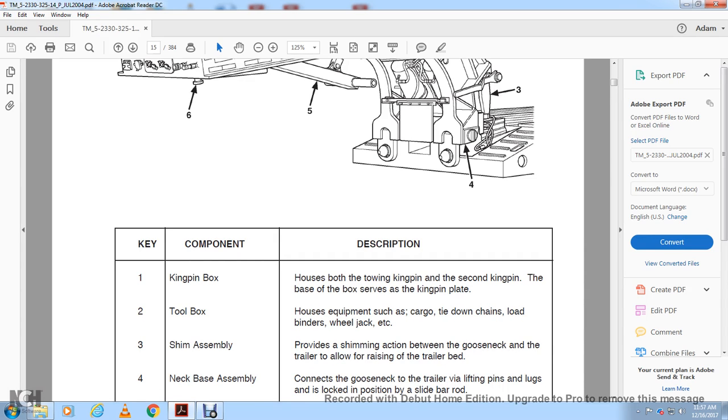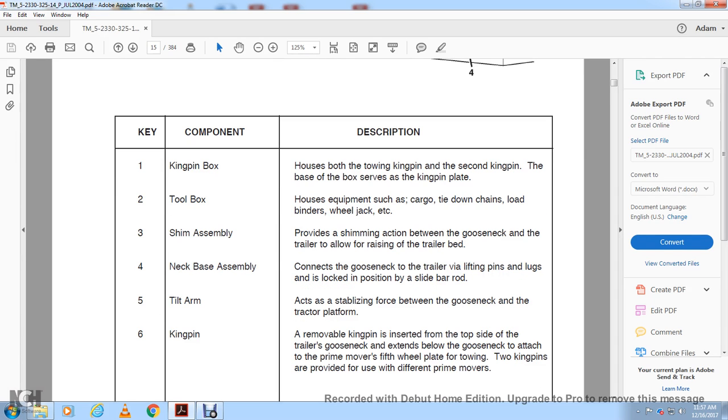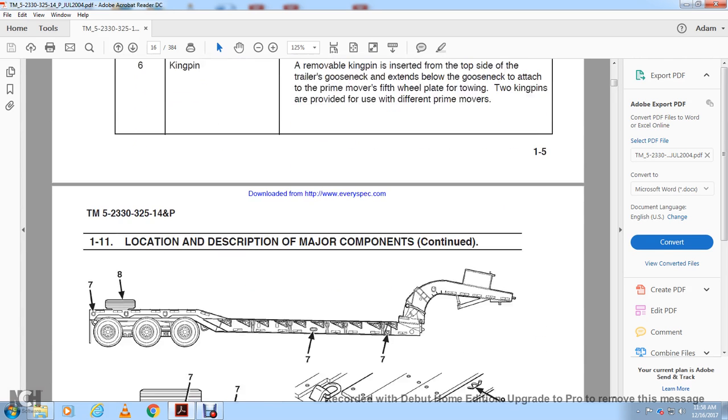Neck base, the connection for the gooseneck and the neck of the trailer via the lifting pin for the legs located in the position of the slide bar rod. Tilt arm acts as the stabilizing force between the gooseneck and the tractor platform. 6, the kingpin. The gooseneck is attached to the primary mover with the fifth wheel plate. The towing of the 2 kingpins are provided for use with the different primary movers.